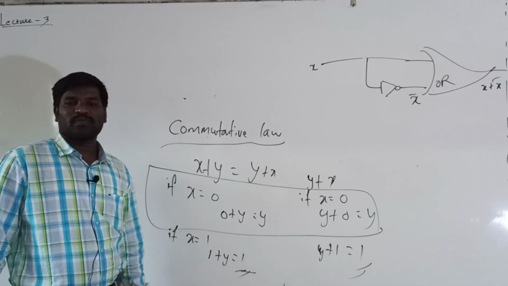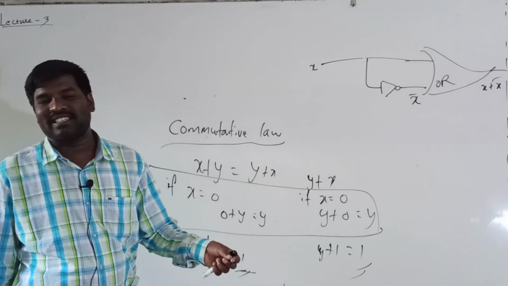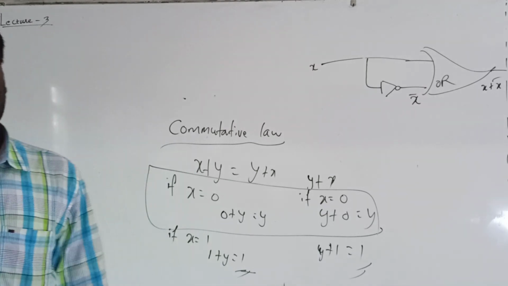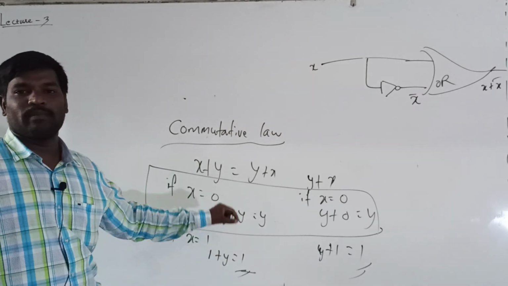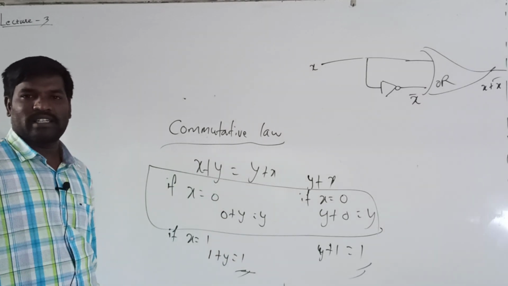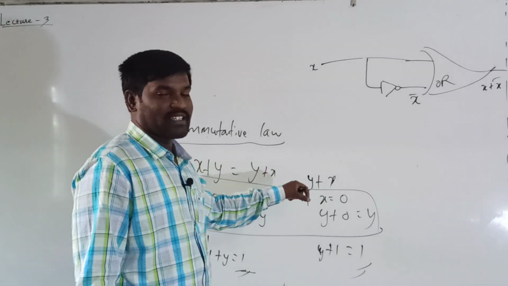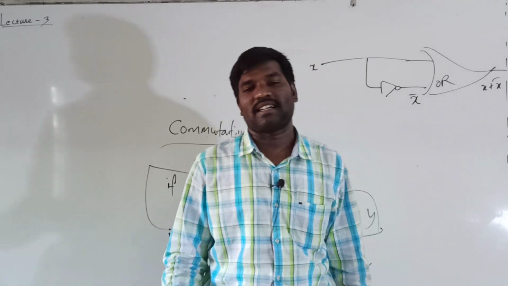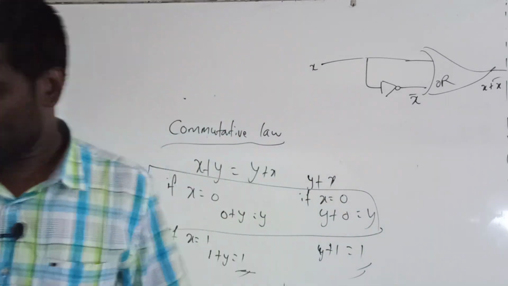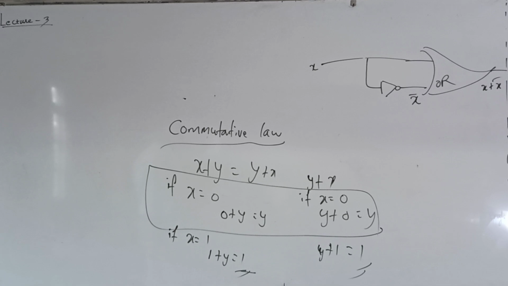By the properties of zeros and ones, 1 plus y is equal to 1, or 1 plus any variable is equal to 1 only. Here the LHS value is 1 and even the RHS value is 1. It means that the result is proved. So this is the commutative law.